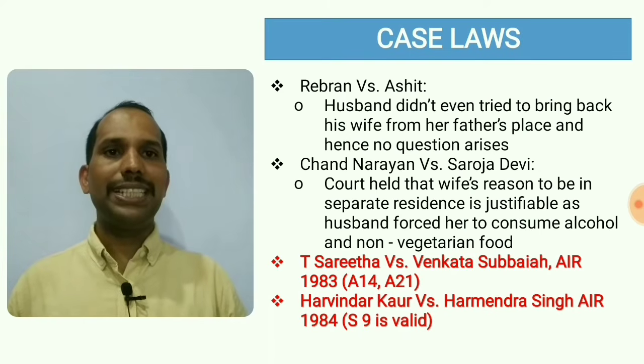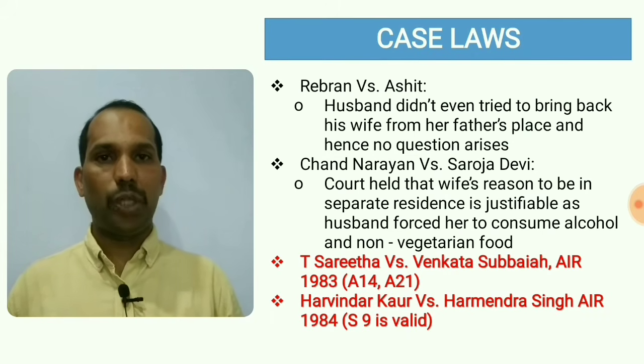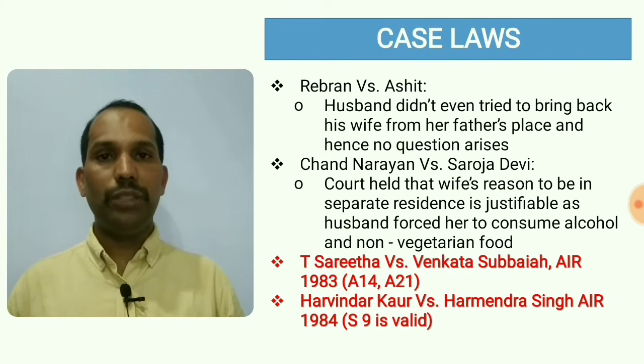The third case is Chandanaran versus Saroja Devi. What happened in this case? Chandanaran forced his wife Saroja Devi to consume alcohol and to eat non-vegetarian food, and she was not convinced with the same, so she left the husband's home, and the court said she got a reasonable reason to leave the conjugal life, and the case went in favor of the respondent. Petitioner lost the case in this case.